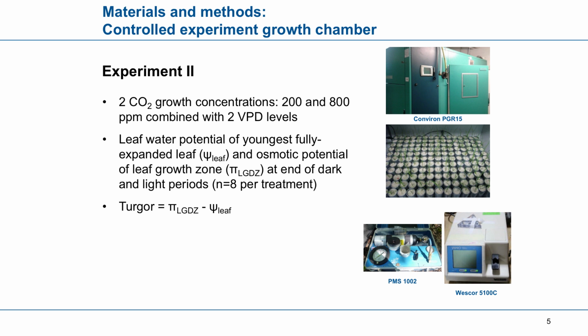And I say approximately because we measured osmotic potential at the leaf growth zones and the leaf water potential in the mature leaves. However, as it was shown by Martre with barley, I think, the difference in osmotic potential and leaf water potential between the leaf growth zones and the mature leaves is relatively small. I'm talking about 0.1 megapascal. And if there is an error, it will be systematic throughout our treatments. In this case, we analyzed the extremes, so 200 ppm and 800 ppm.